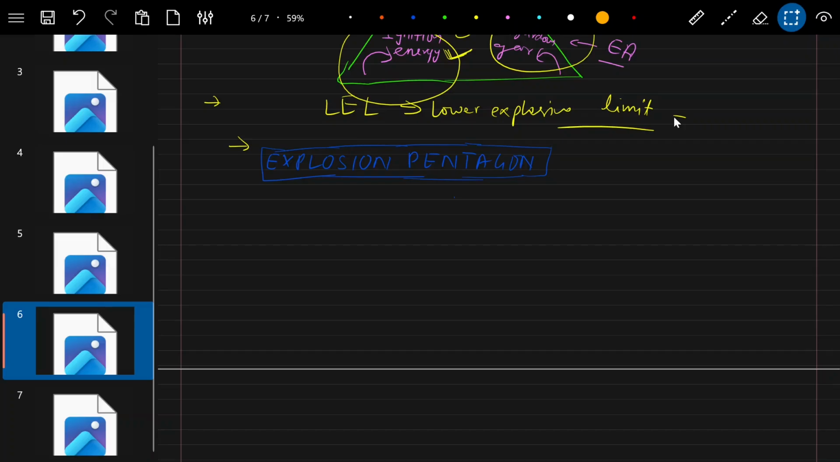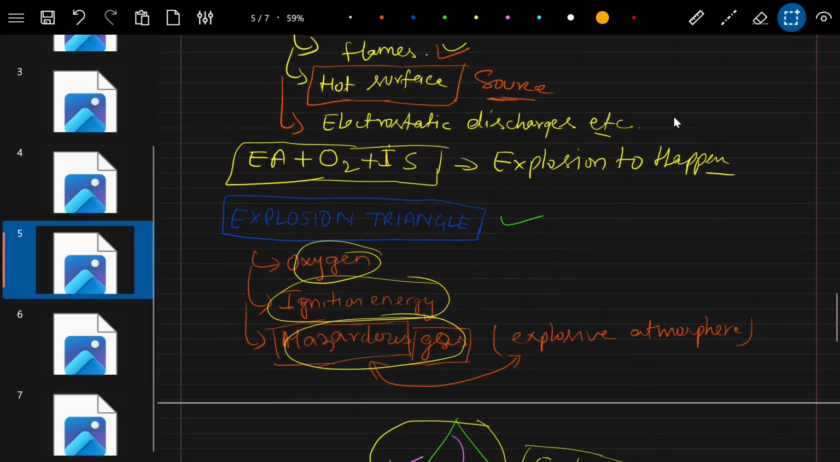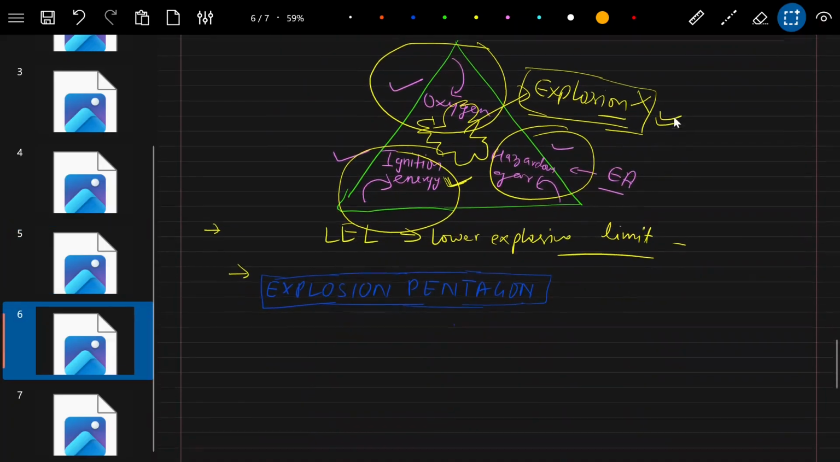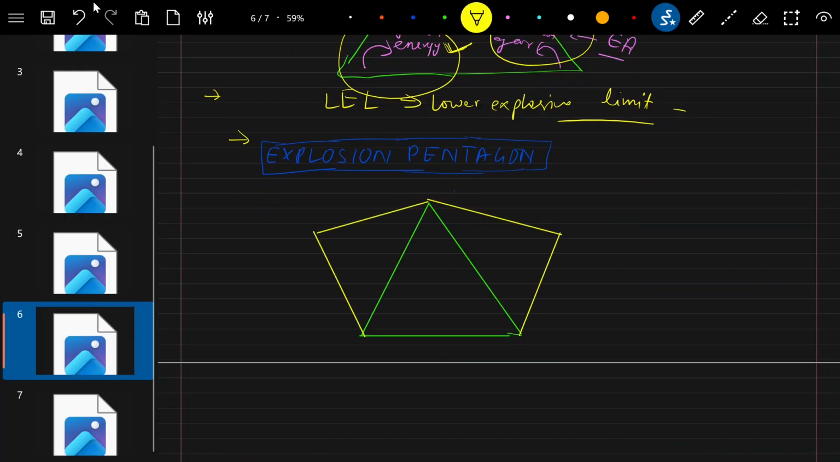So in the last video we studied the explosion triangle, right? Here we are going to study the explosion pentagon. Let's draw a pentagon first, okay? And what were the items involved in the triangle?